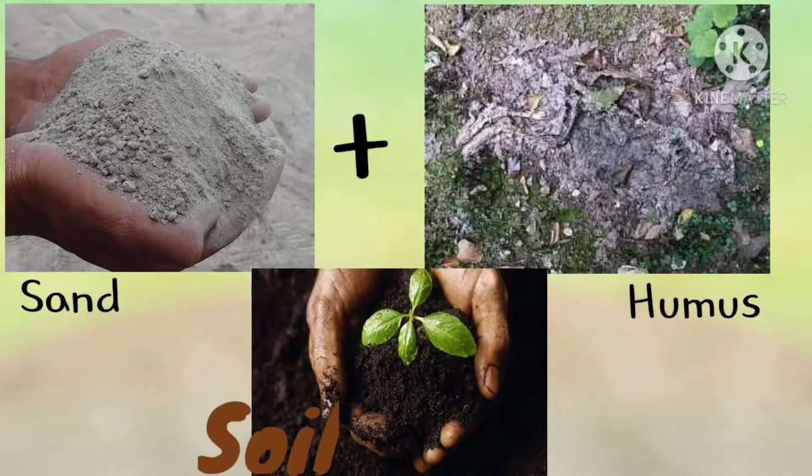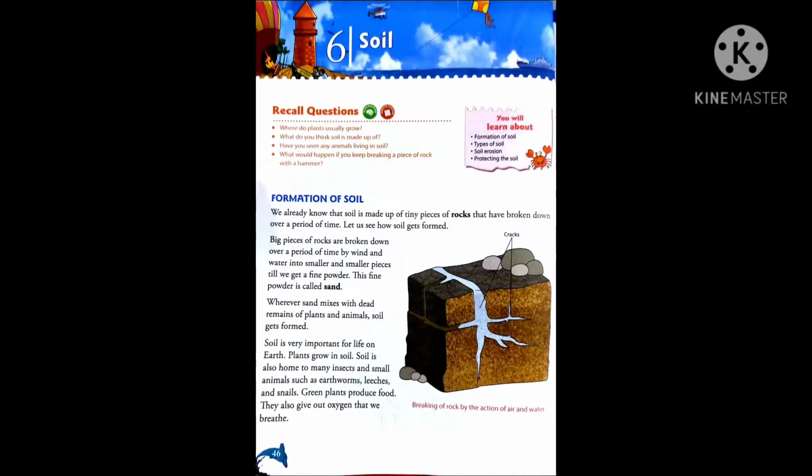Now let's return to our books. After the formation of soil, the last paragraph tells us the importance of soil. Soil is also very important for life on earth. Plants grow in soil. Soil is also home to many insects and small animals such as earthworms, leeches, and snails. Green plants produce food. They also give out oxygen that we breathe.